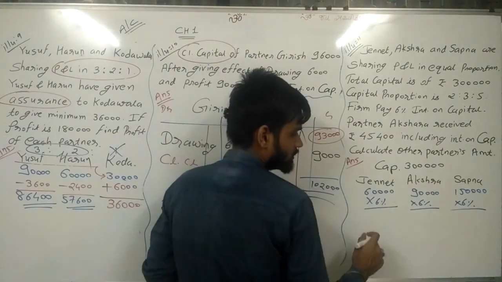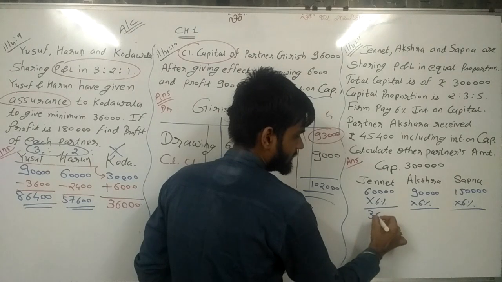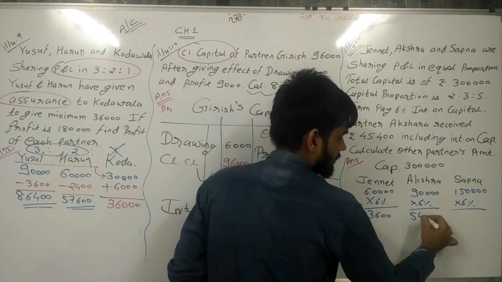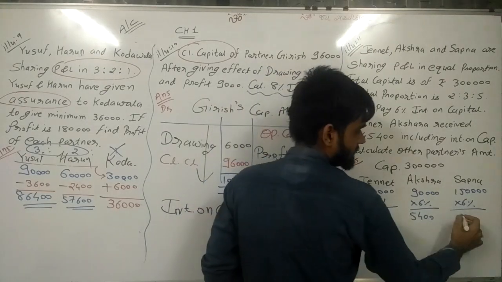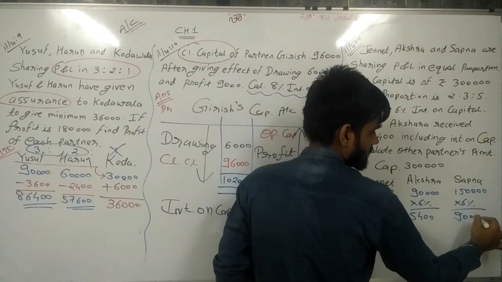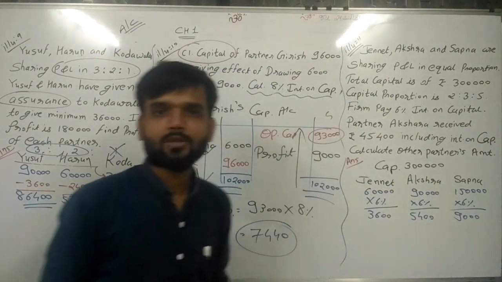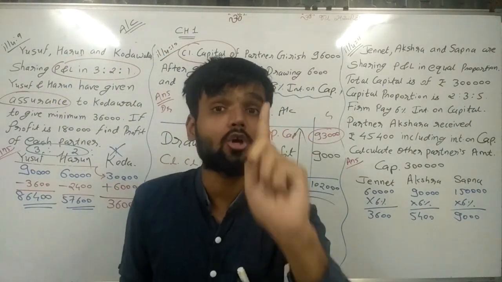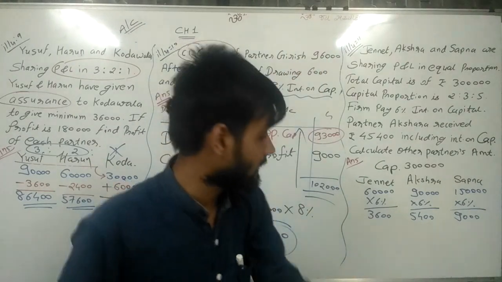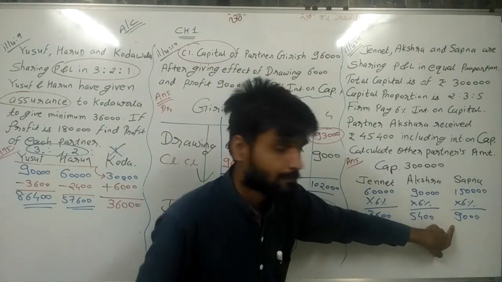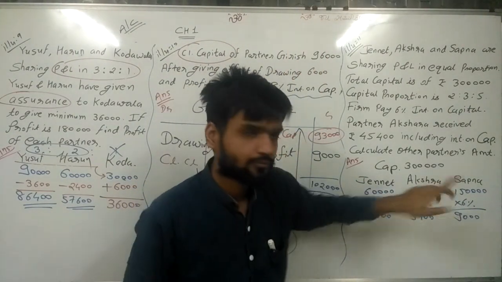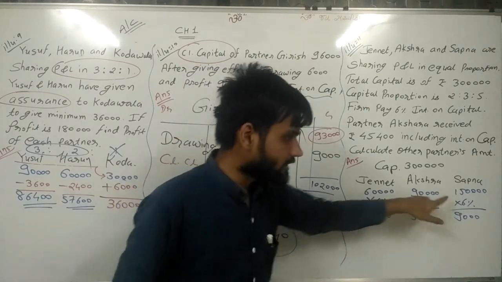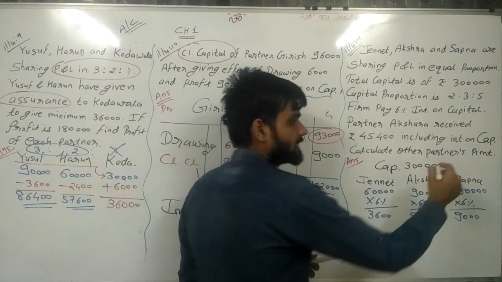So 6,000 into 6%. 6 6s are 36, so 3,600 rupees. 9 6s are 5,400. 15 6s are 90, which means 9,000. So these are the amounts of interest on capital. Most important, these are interest on capital, and these are the capital amounts.